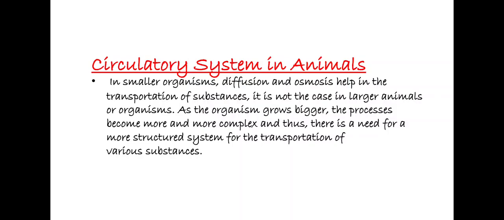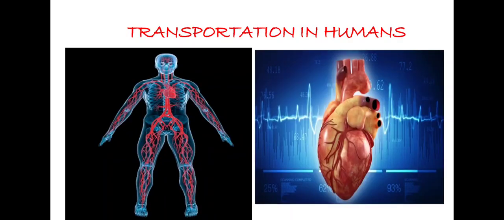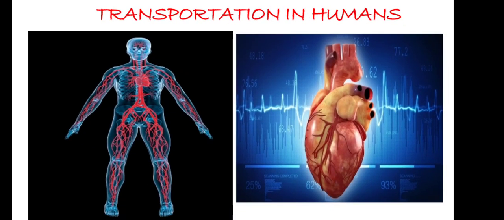Fine. So in this chapter we have to discuss transportation in humans, meaning the circulatory system in humans. In humans, the transportation of different substances is mainly carried out with the help of blood. Fine.